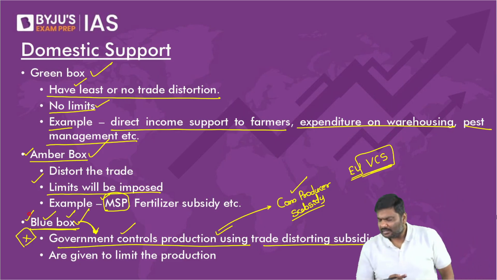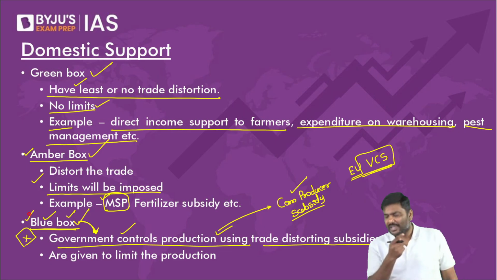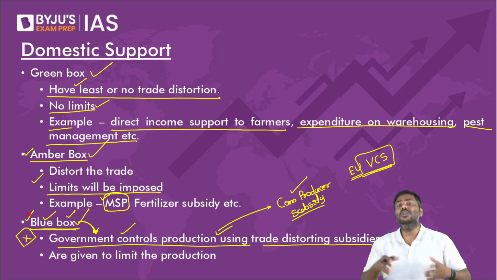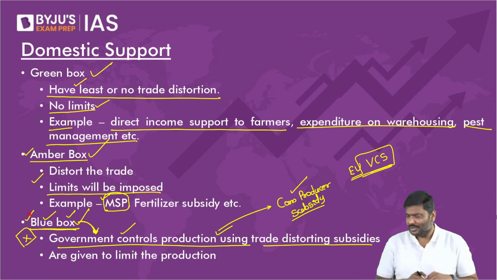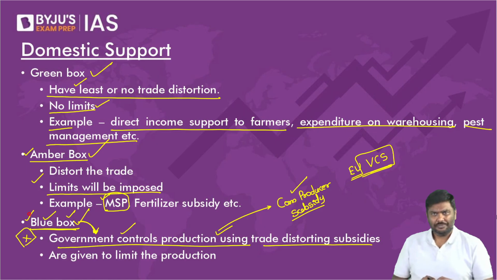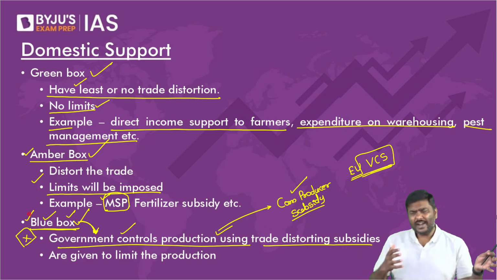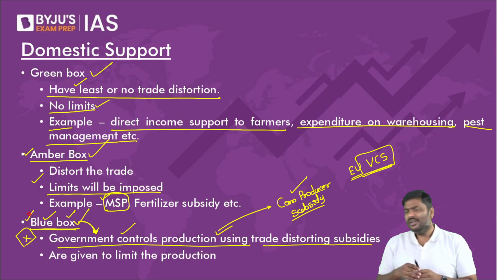Because under blue box subsidy, the production will be limited and contained. There are no limits in blue box subsidies. I'll repeat the statement. Because the production will be contained, limited here, there are no limits under WTO in blue box subsidies.